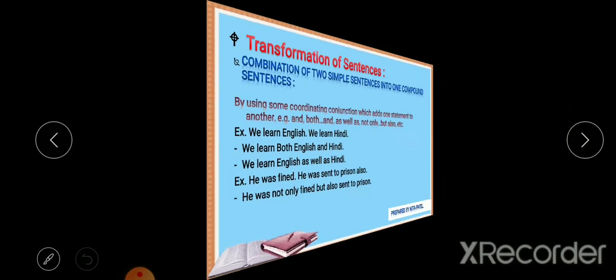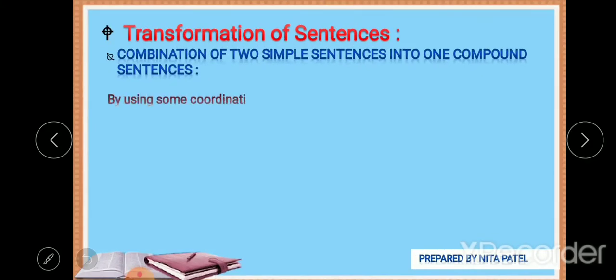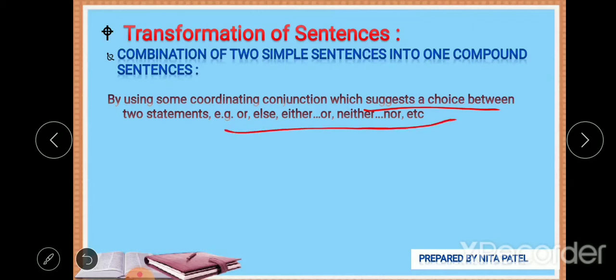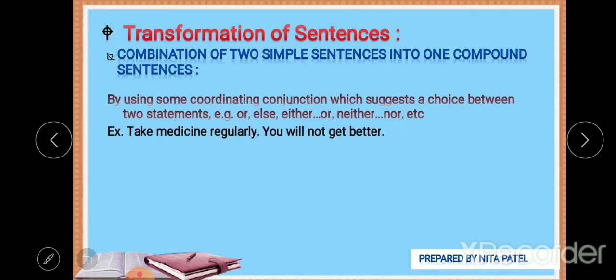Okay. The next is by using some coordinating conjunctions we suggest a choice between two statements. So wherever two sentences suggest a choice, then you can go for this kind of conjunctions, that is or, else, either or, neither nor. Take medicine regularly, you will not get better. Take medicine regularly or you will not get better, else you will not get better, right?